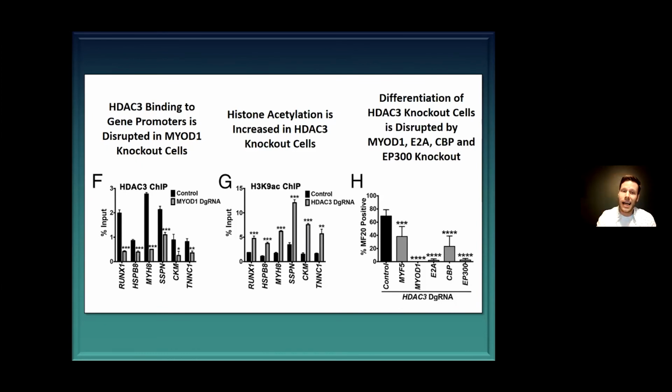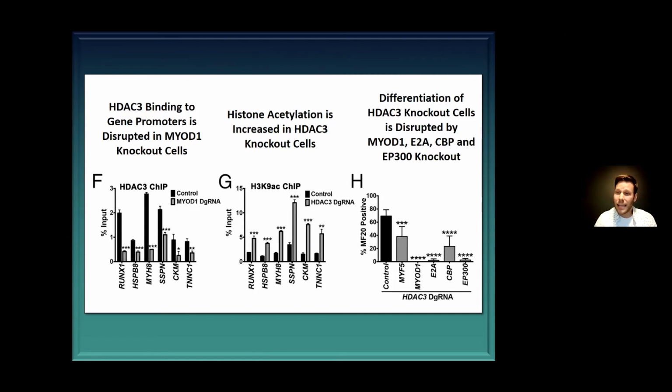If we knock out MyoD1 in the cancer cells, we see a loss of HDAC3 binding at the promoter region of the MyoG target genes. So essentially, because we hypothesize that the complex is binding to MyoD at the promoter of its target genes, if we knock out MyoD, we see a loss of HDAC3 binding at those target sites.